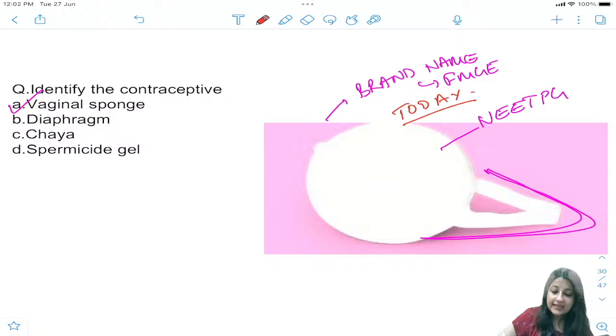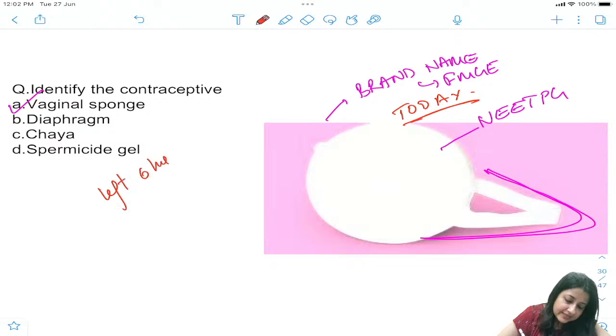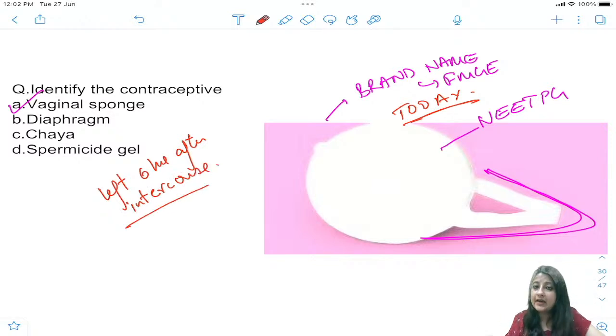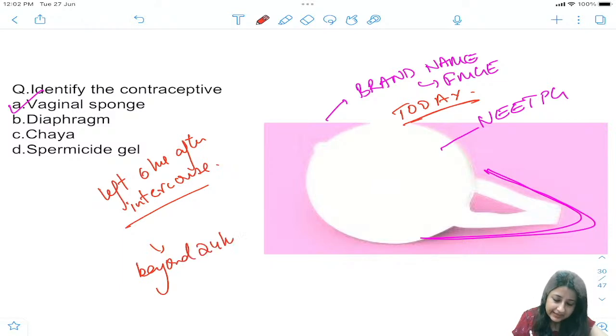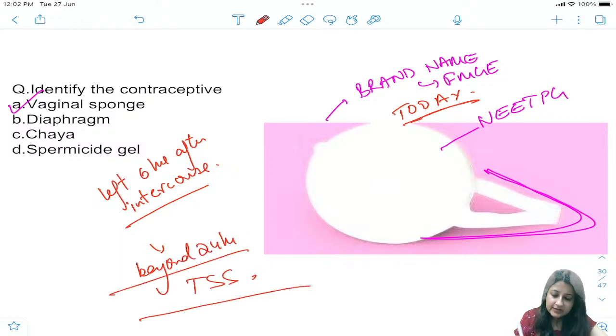Very good. Ideally it needs to be inserted before sexual intercourse and left in for 6 hours after intercourse. But suppose any lady forgets to take it out, beyond 24 hours, it will lead to TSS, toxic shock syndrome.